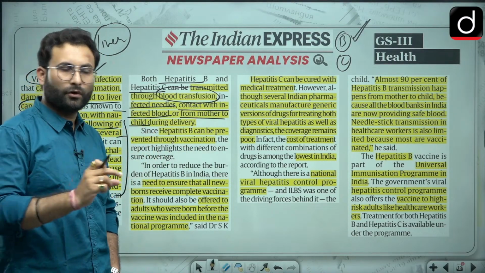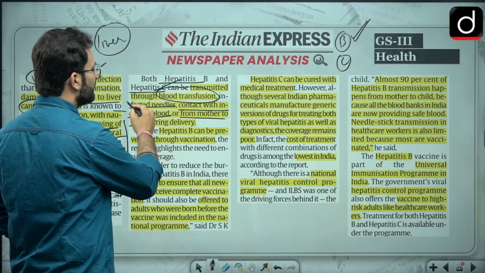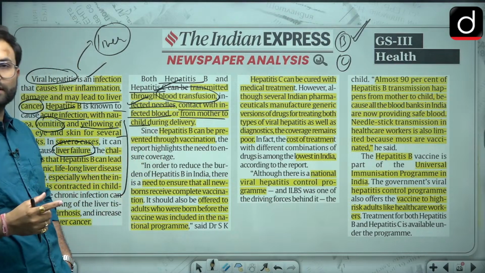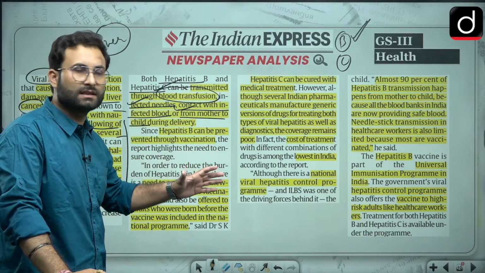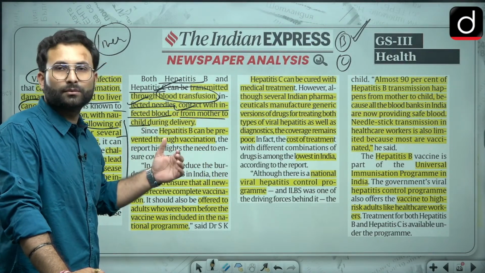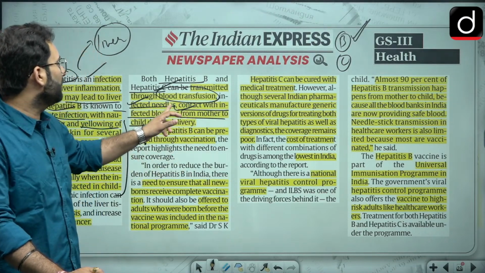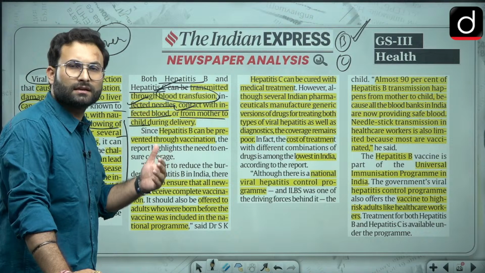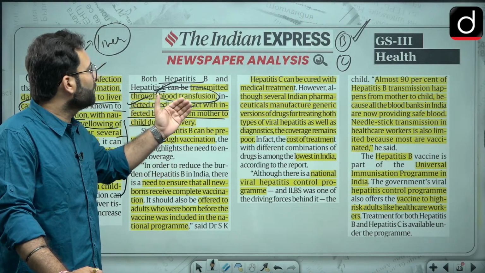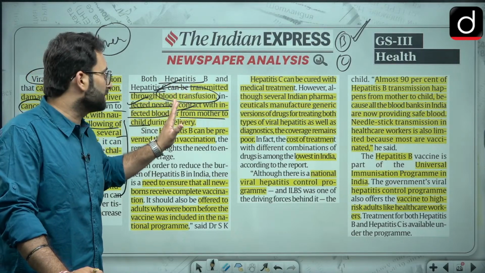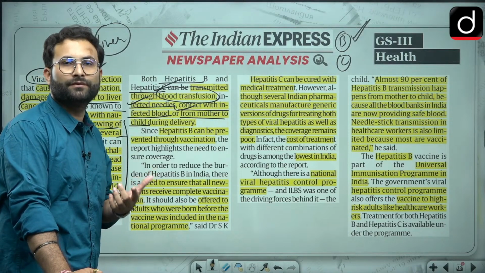So basically it can be transmitted through your blood. So here you can say there are blood transfusions, then infected needles can do it, contact with infected blood, and from mother to child. When we are talking about most of the cases recently, they are because of transmission from mother to child, because the other routes can be restricted. With infected needles, there are very few chances that hospitals are going for such things. Okay, but still that can happen. When we are talking about blood transfusions, most of the time now blood banks are going for infection-free blood.